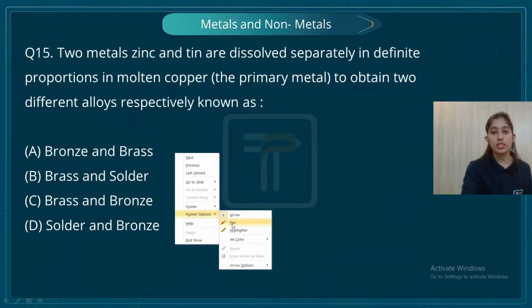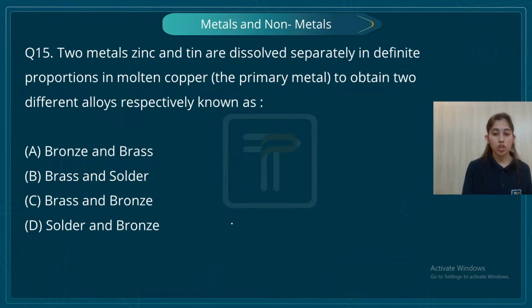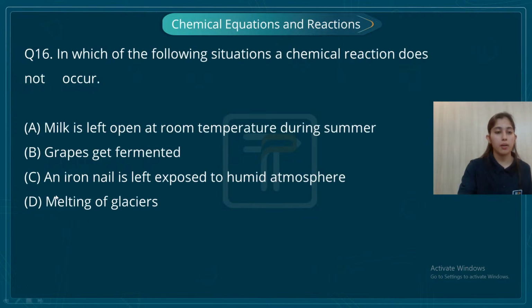Right? Now, what is it asking? Two different alloys are obtained. So, remember, student, when copper combines with zinc, you have brass as an alloy. And when copper combines with tin, you have bronze as an alloy. This was pretty much a direct question, right?